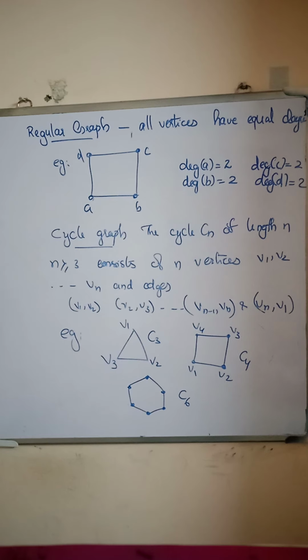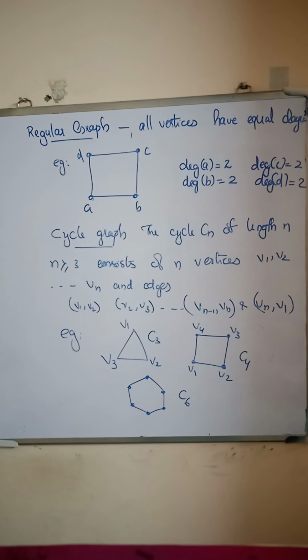Similarly, a complete graph is a regular graph. In a complete graph Kn, a complete graph with n vertices, each vertex has degree n minus 1. So, complete graph is also a regular graph.